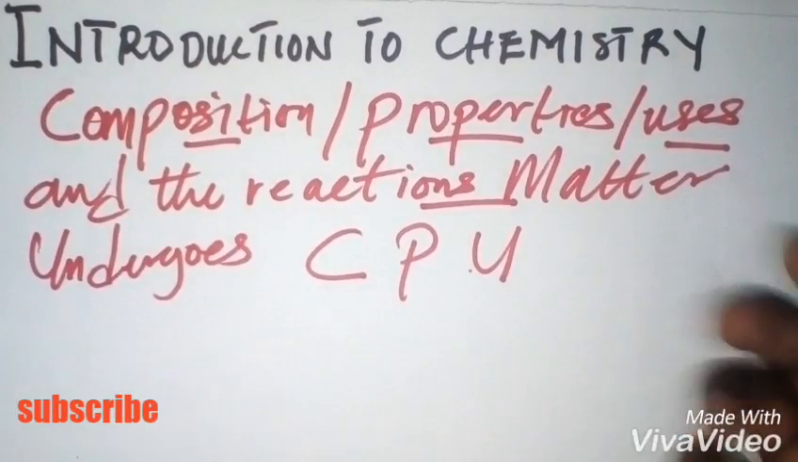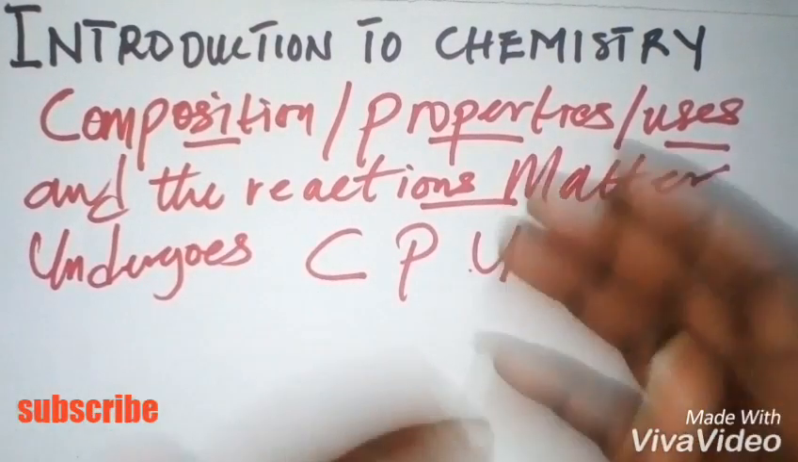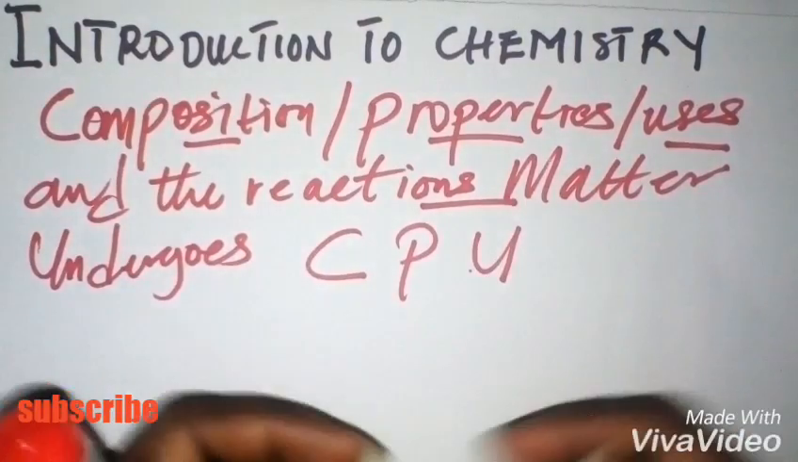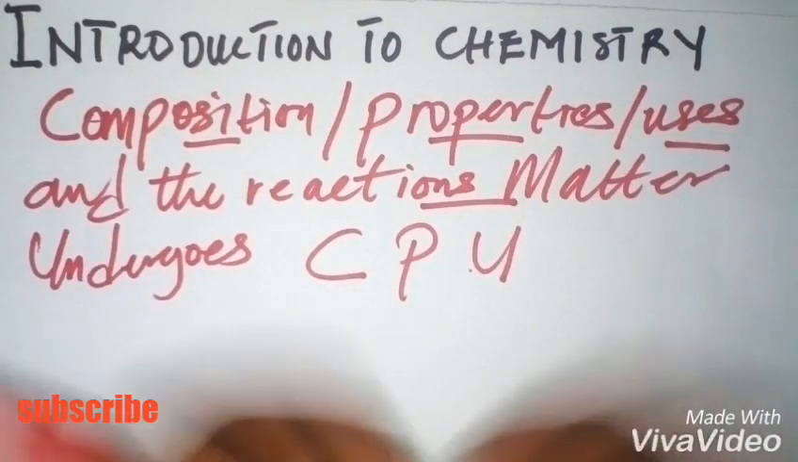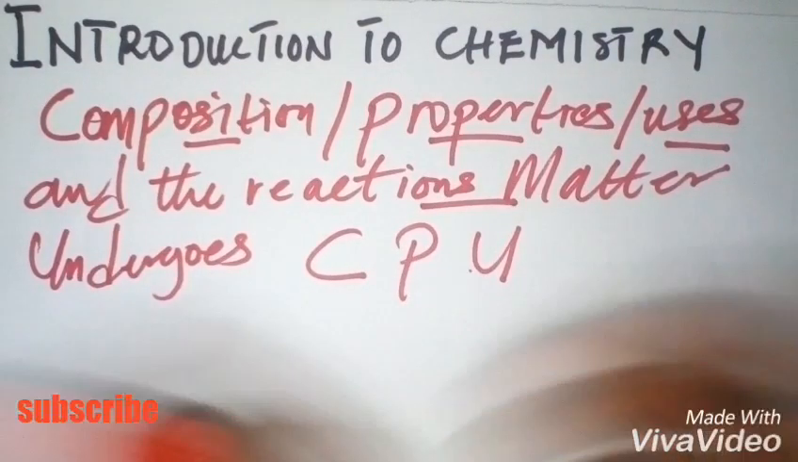So that's what chemistry entails. Chemistry has a thin line between biology and physics. So we can say, therefore, that chemistry encompasses everything around us, everything we do, both living and non-living.